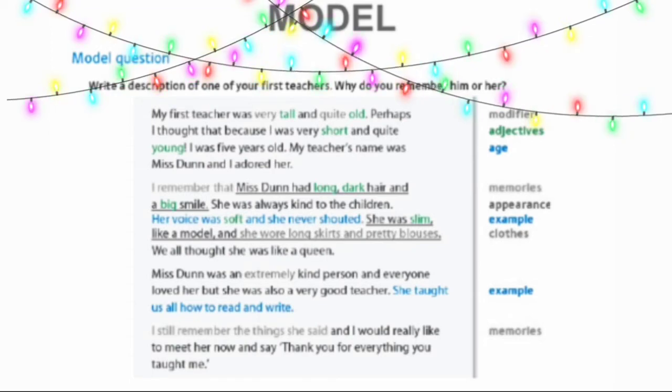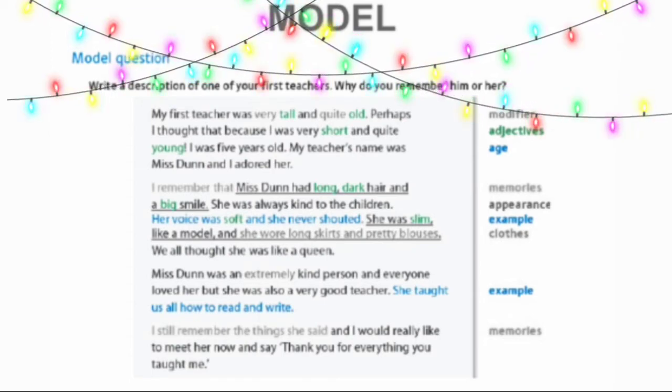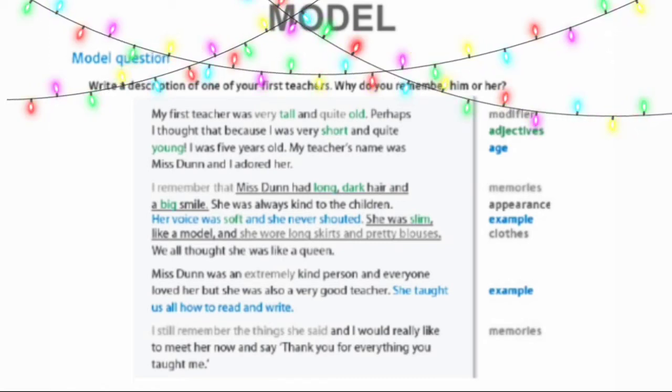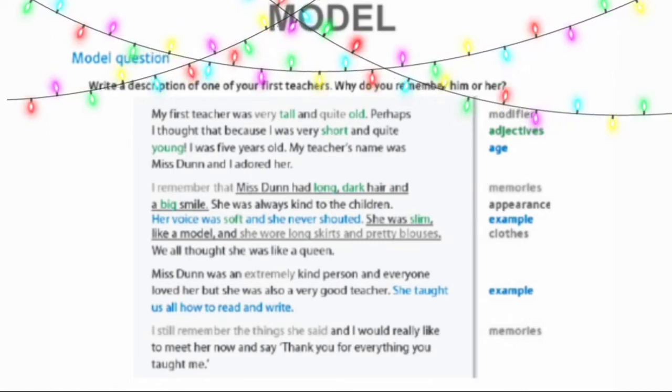I remember that Miss Dunn had long, dark hair and a big smile. She was always kind to the children. Her voice was soft, and she never shouted. She was slim like a model, and she wore long skirts and pretty blouses. We all thought she was like a queen.